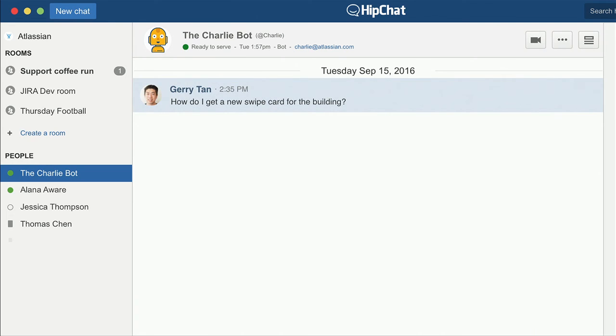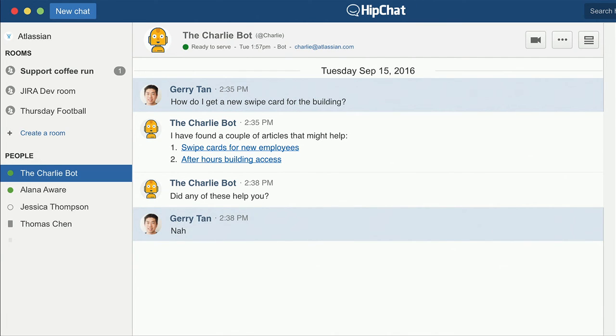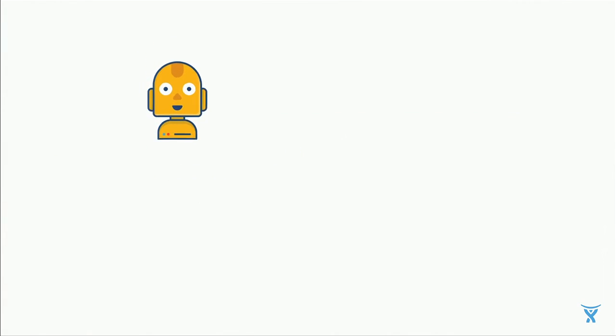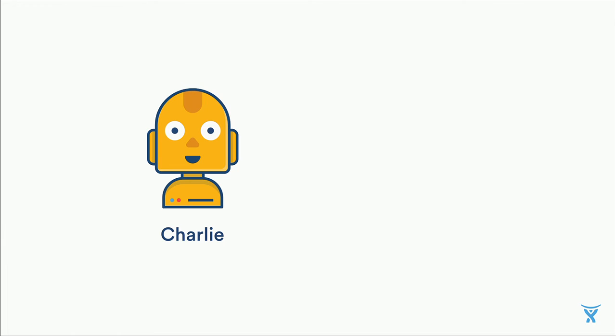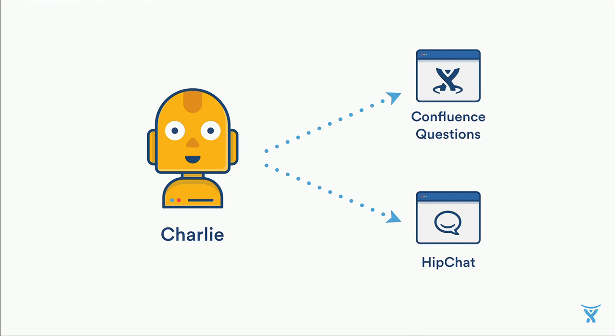"How do I get a new swipe card for the building?" Now, Charlie does his best to find anything that's related. "Did any of these help you?" "Nope." None of these answer Jerry's question. There's a few things we could do here. We could ask that question to our Q&A platform, Confluence Questions, on Jerry's behalf and wait for someone to eventually reply. Or we could try and connect Jerry to the right team or individual in HipChat, maybe the team responsible for building access or building security.